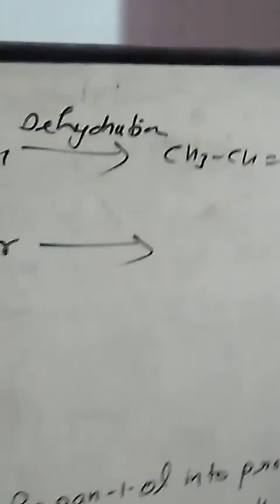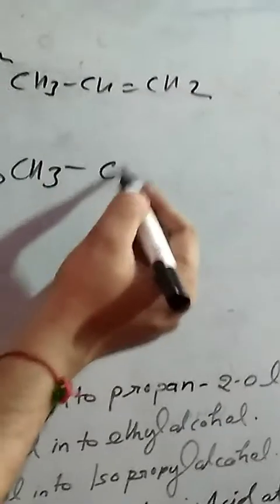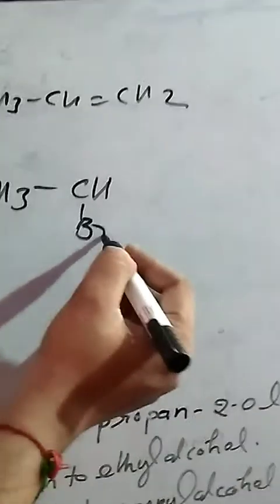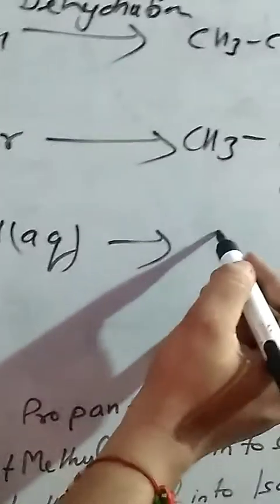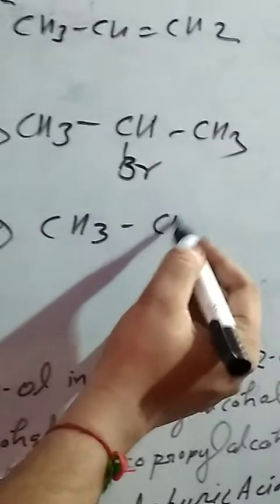This is an addition reaction, and it follows the Markovnikov rule. So according to the Markovnikov rule, we observe CH3-CHBr-CH3. Again, we take this compound, CH3-CHBr-CH3, and react it with a base, an aqueous solution of KOH, and we get isopropanol.